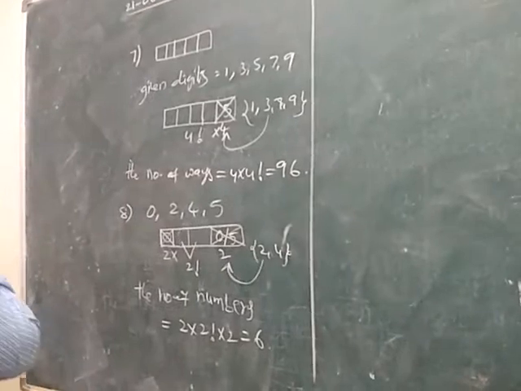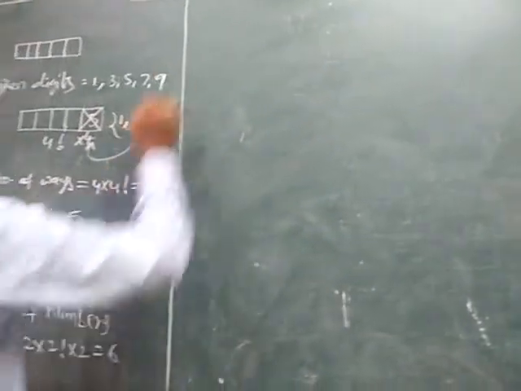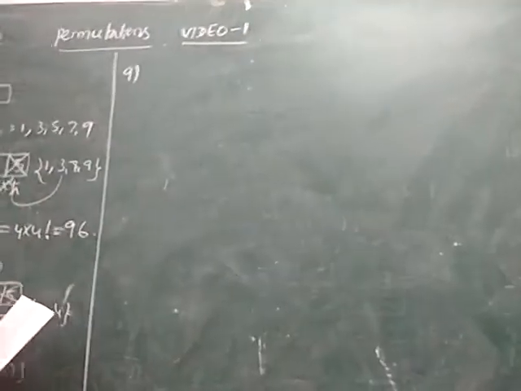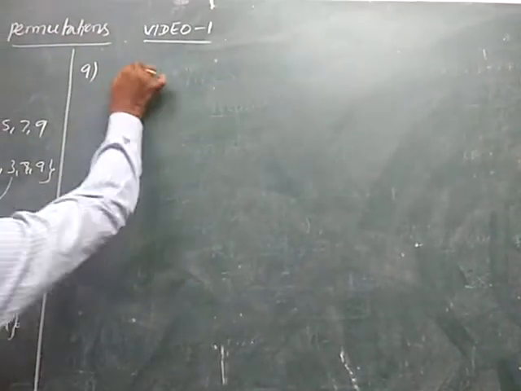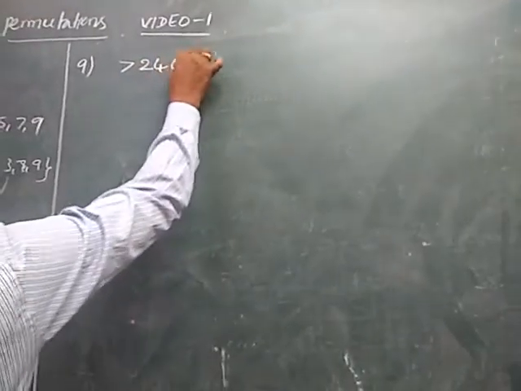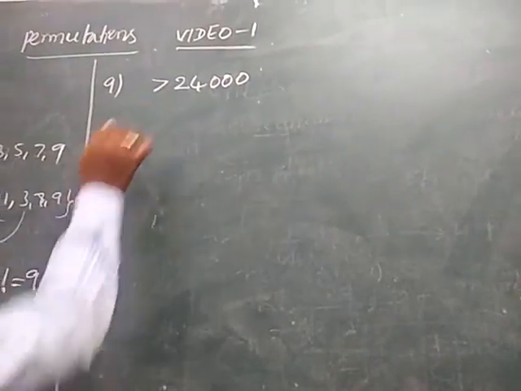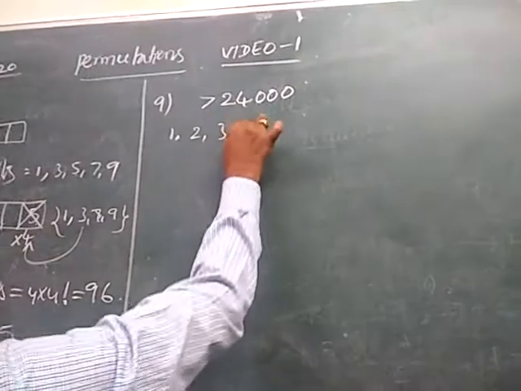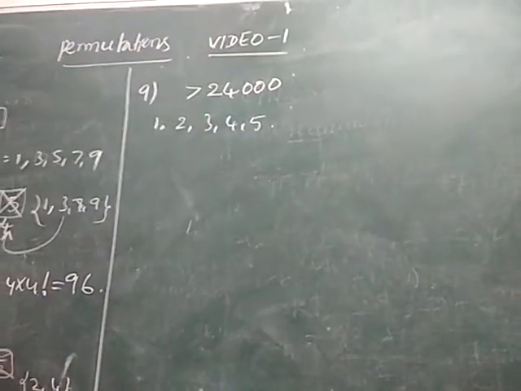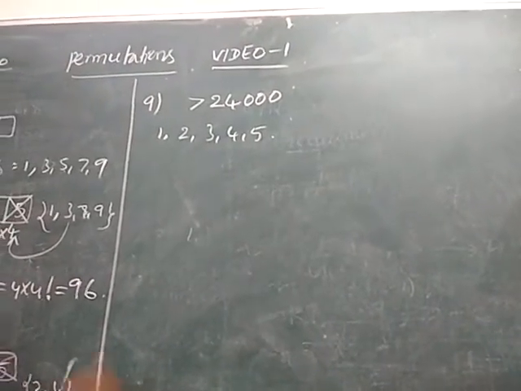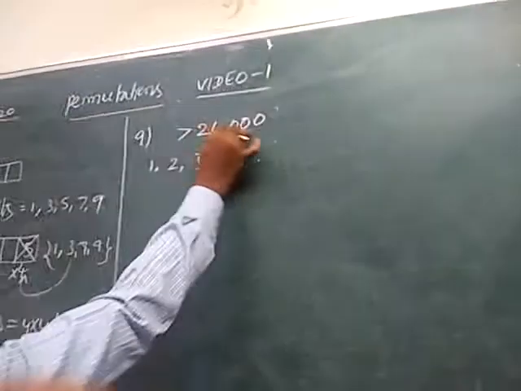Next, ninth one. The number of numbers greater than 24,000 that can be formed by using the digits 1, 2, 3, 4 and 5 when no digit is repeated. 5 digits are given, so we need 5-digit numbers greater than 24,000.